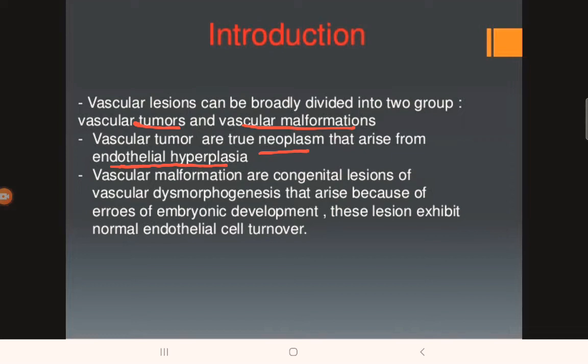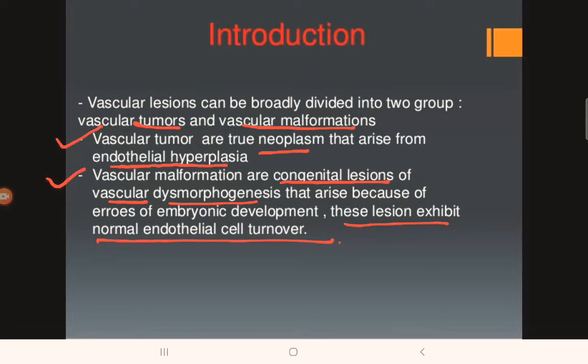Whereas vascular malformation is something else. The malformations are congenital lesions of vascular dysmorphogenesis. That is, there is some problem related with the morphogenesis of the vascular structures, and they arise because of errors of the embryonic development. But these lesions exhibit normal endothelial cell turnover as compared to vascular tumors. In case of vascular tumors, the normal endothelial cell turnover is absent because they are basically neoplasms.